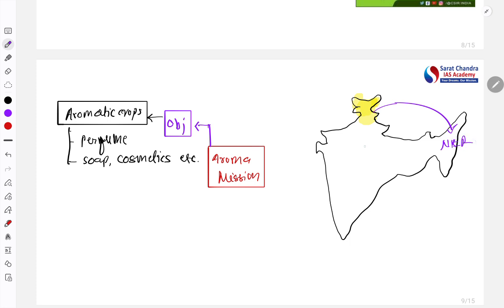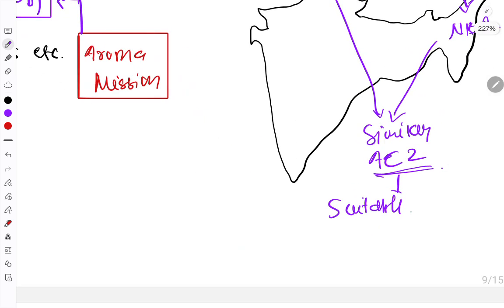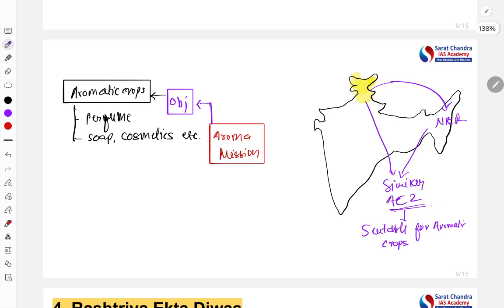Why? Because both have a similar agroclimatic zone suitable for aromatic crops. Hilly region, cool climate, and all those things are helpful in this production. Okay, so this is the article.